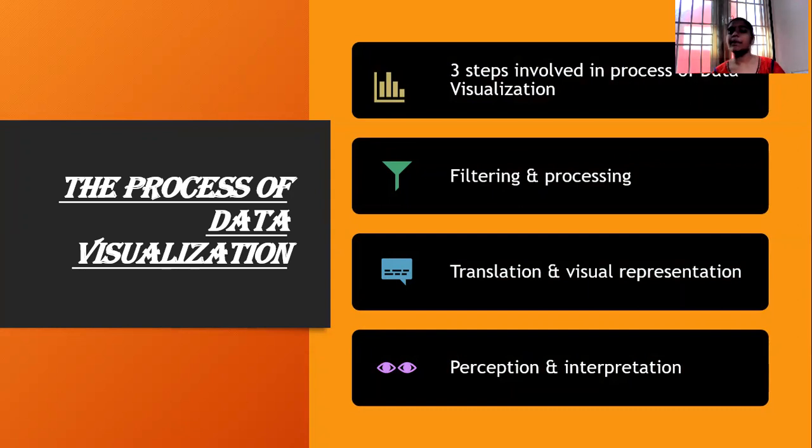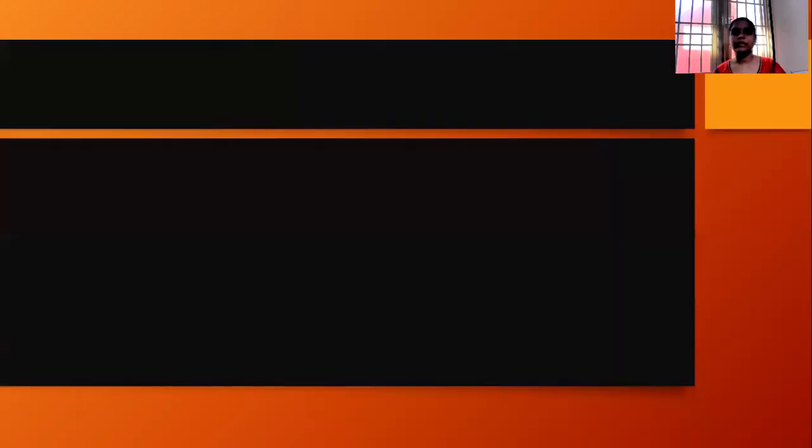And the third one is perception and interpretation. Perception and interpretation means that after visualizing the data in a graphical format, we can gain insights by observing the data and the trends and patterns of the graph. We can gain many insights out of the data. This is what is called perception and interpretation. This is how the process of data visualization works in a real-world fashion.